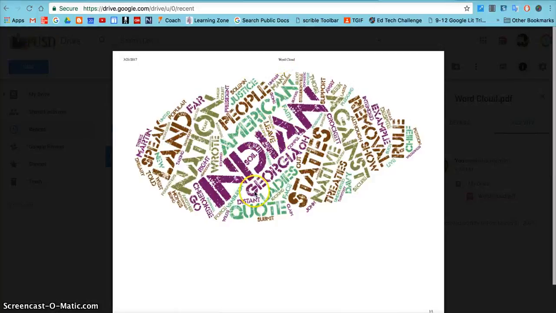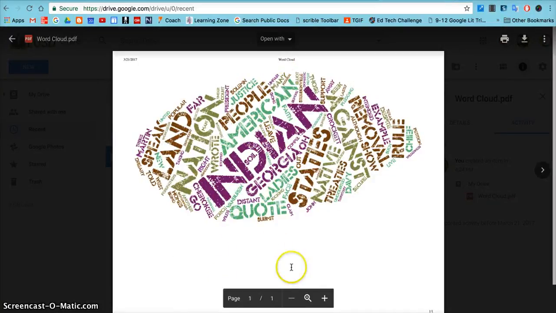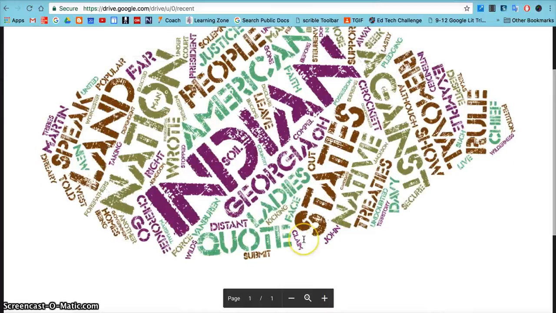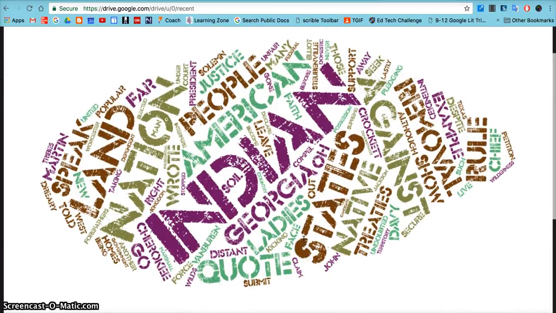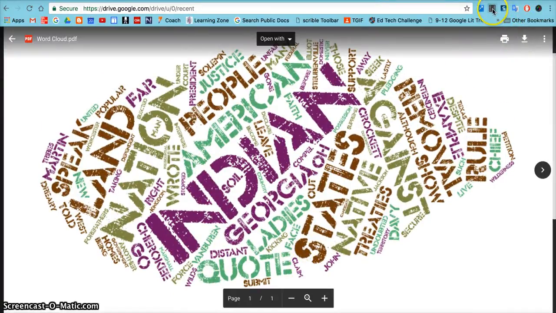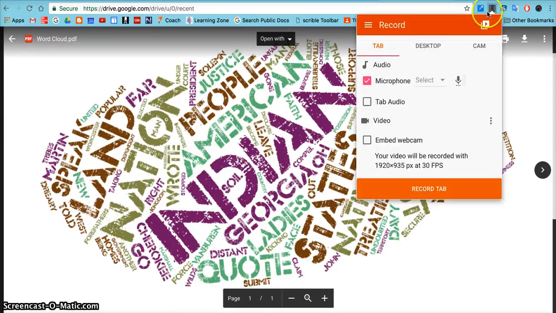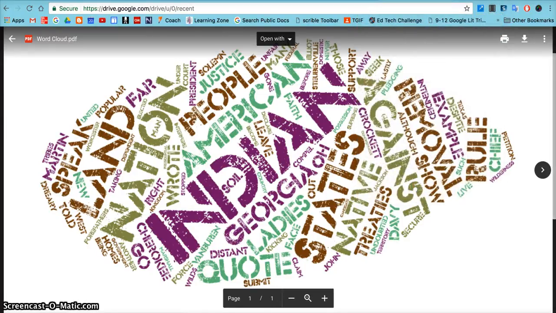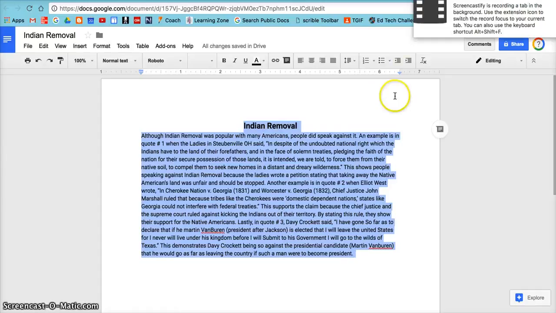Okay, and now that this PDF is opened, because I'm in preview mode, I'm just going to blow this up so it fills up the entire screen here. And I'm going to use a different tool now up in my bar called Screencastify. And I'm just going to have it record this tab. 3, 2, 1. Now I'm going to read my project.